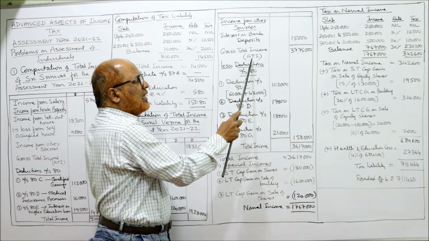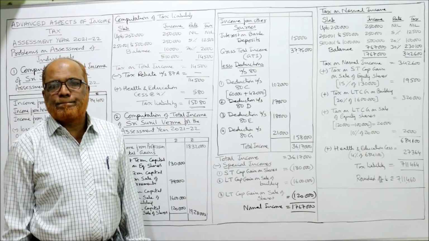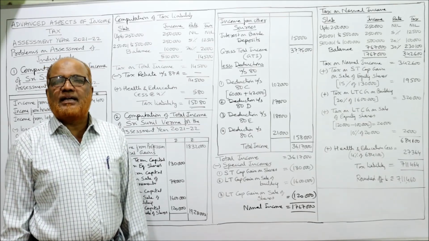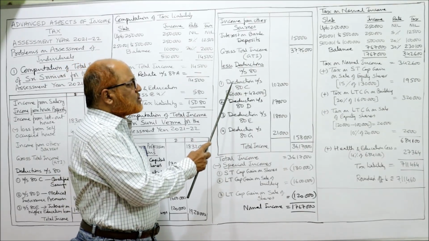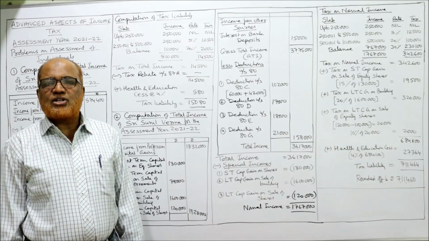The gross total income, GTI, is 37,75,000. This is the gross total income. From this, now we start the deductions under section 80. Deductions under section 80. First of all, deduction under section 80C.